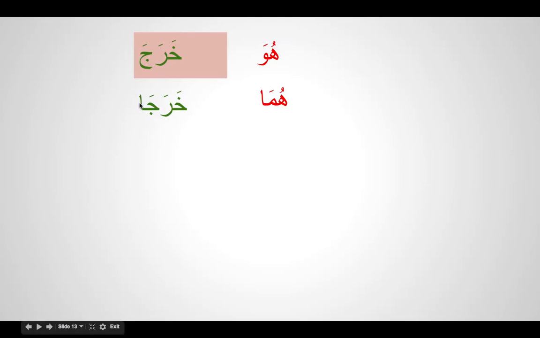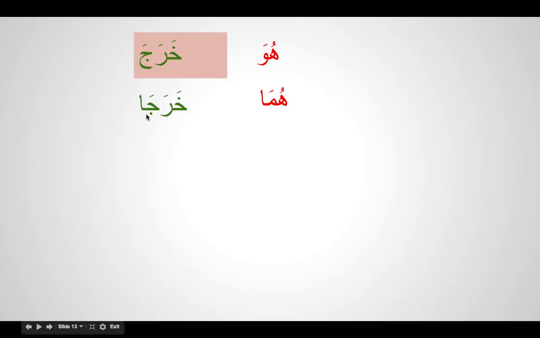This is the information we get. This huwa, we don't write it, because it is a part of the verb and it is hidden. That is why it is called mustatir. How do we say if two people left? We do some changes, like doing a microsurgery, and then we get the meaning of huma, the two of them. If I want to say two males left, we put an alif at the end. We take the alif from here and we put it here.